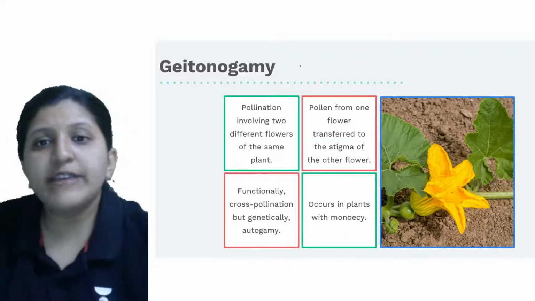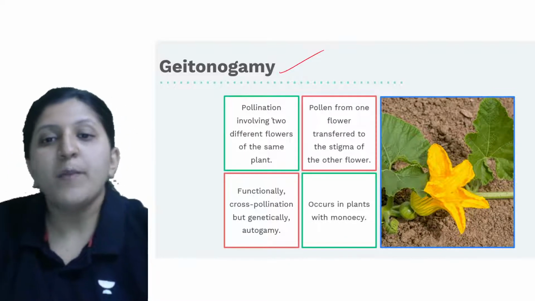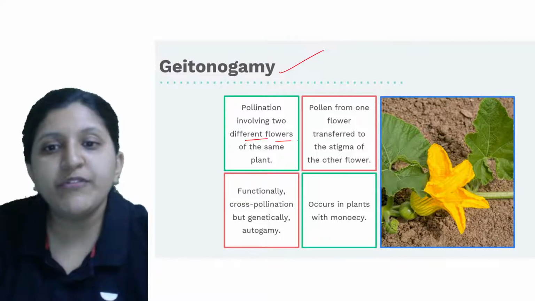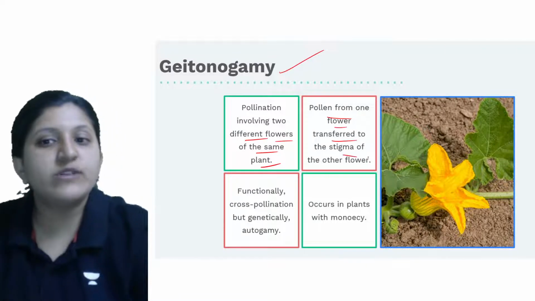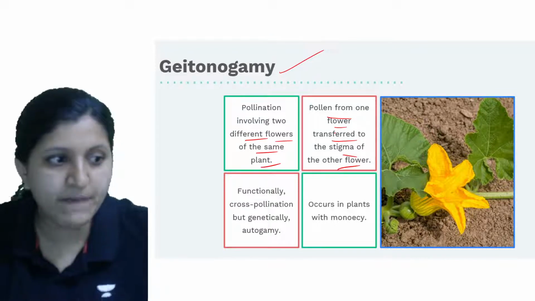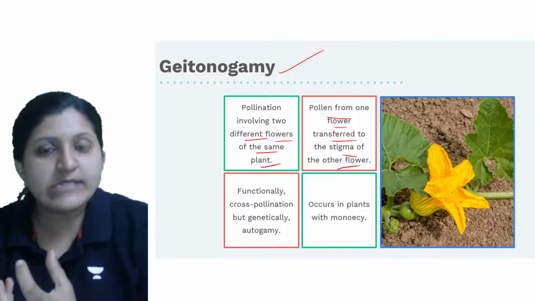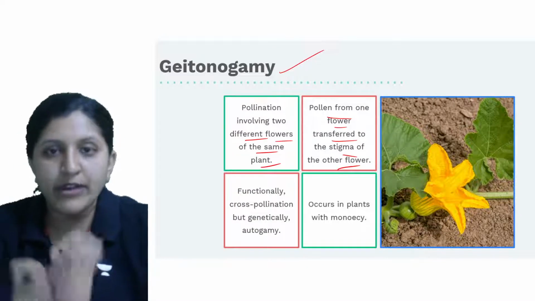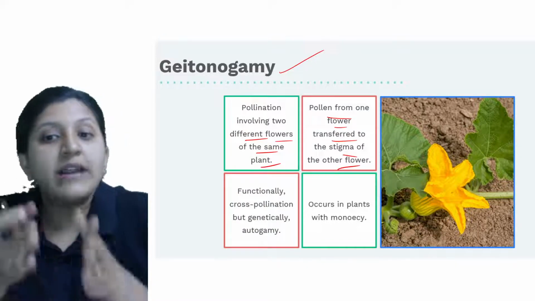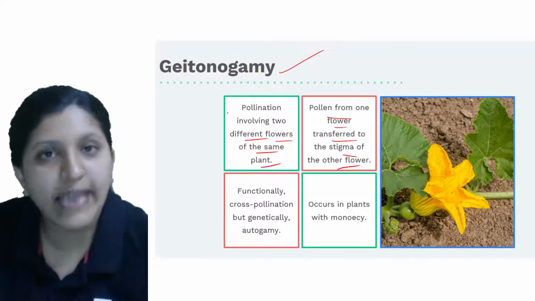Okay, so now geitonogamy, when we mention pollination involving two different flowers of the same plant, pollen from one flower is transferred to the stigma of the other flower. So from one flower the pollen is being transferred to the other flower in the same plant. So that is geitonogamy.